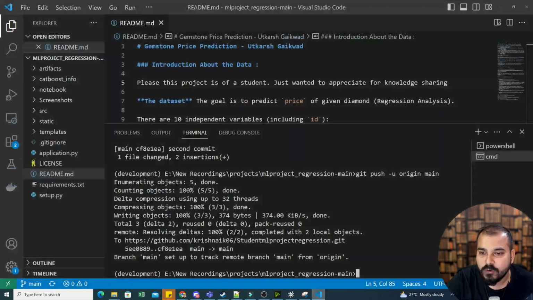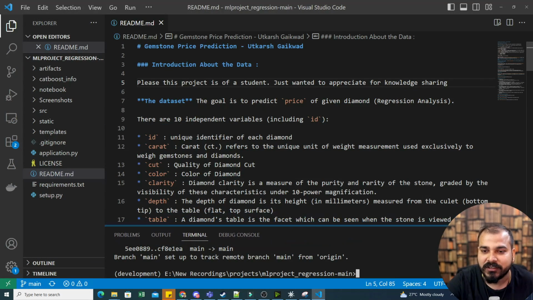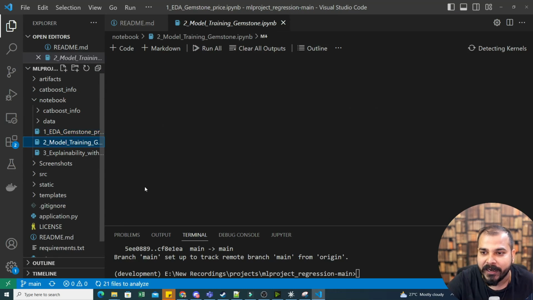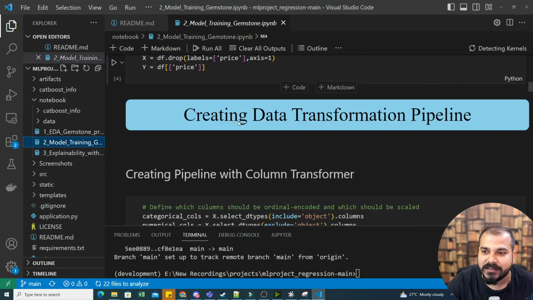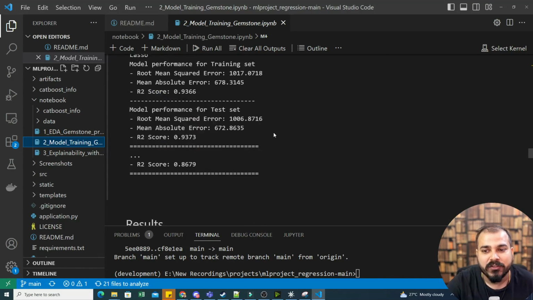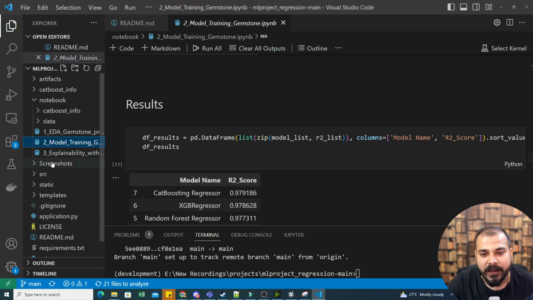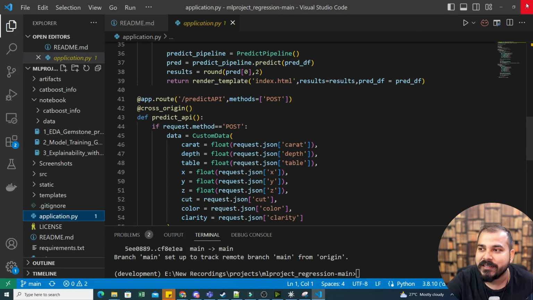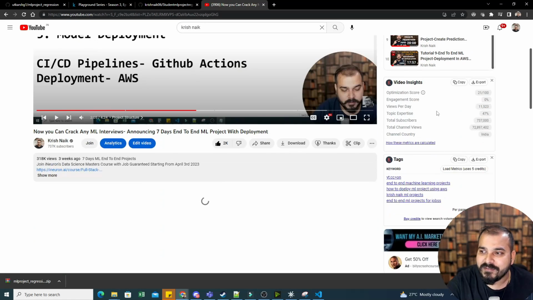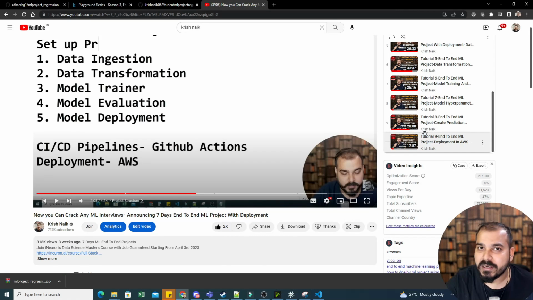Quickly, if you go and see in VS Code, this is how the project structure looks. You have your notebook files, EDA, model training, everything is here. And he has written all the notes very cleanly, so you can definitely refer to this. But if you want to implement it, please make sure that you see that entire playlist. Already in the playlist, we have developed about 9 tutorials. I'll also give the playlist link.